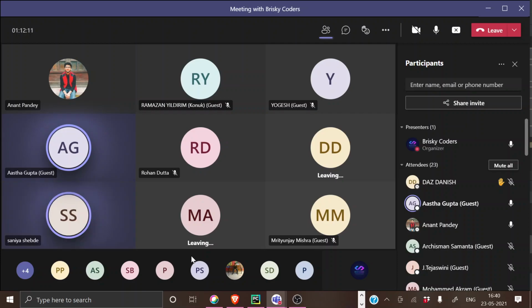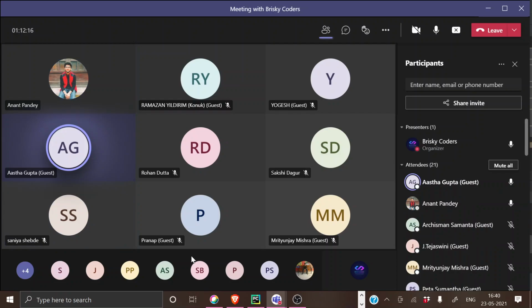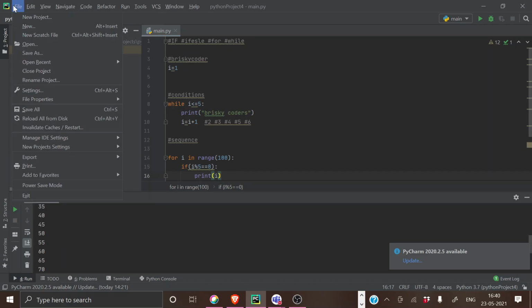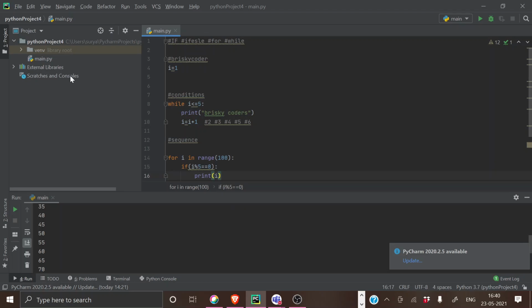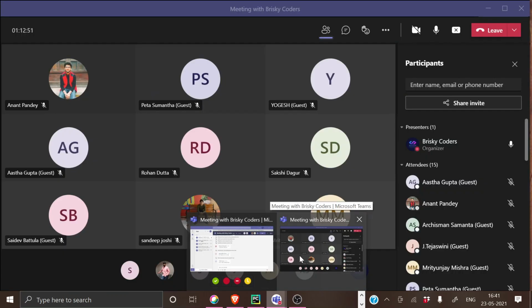One thing I wanted to ask, how to save your work on Mac, by chance? I mean, if you want to save it, there will be an option in Edit. See here, save all will be there. You can just save it, or use this file. If you click Save All, you'll be able to save whatever you have done. Or you can use simple Control S for saving each file.